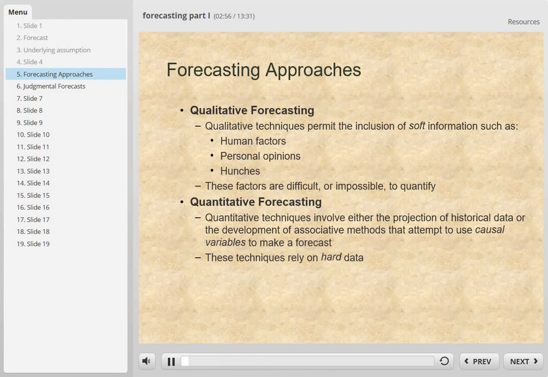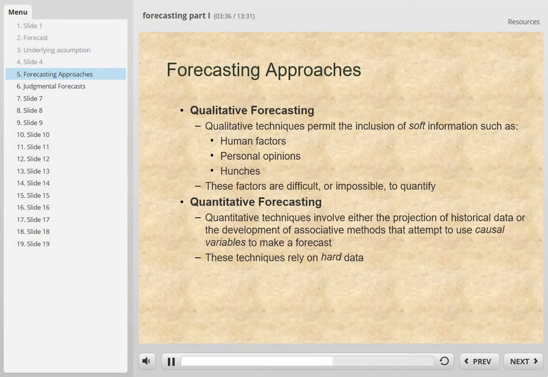Now, we can roughly divide the forecasting approach into 2 categories: qualitative forecasting and quantitative forecasting. Qualitative techniques include the inclusion of soft information, our past experience, the expert's opinion, and our hunch. The big problem is that it's difficult to quantify. In other words, it is difficult to rely on hunches and expert opinions to predict what's going to happen in the future.